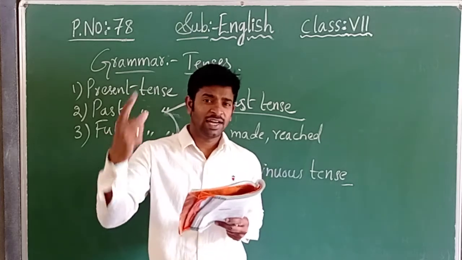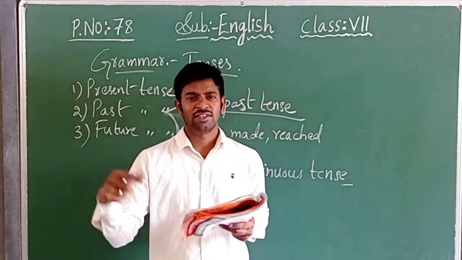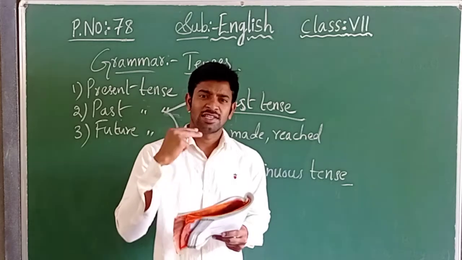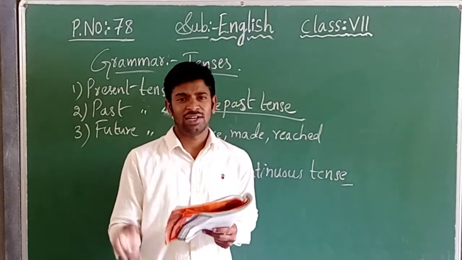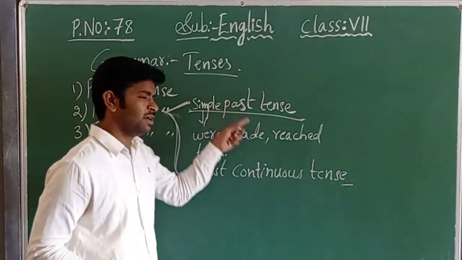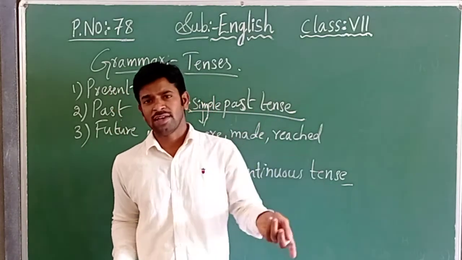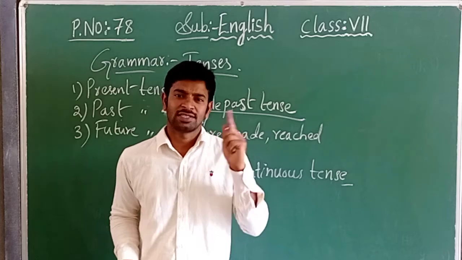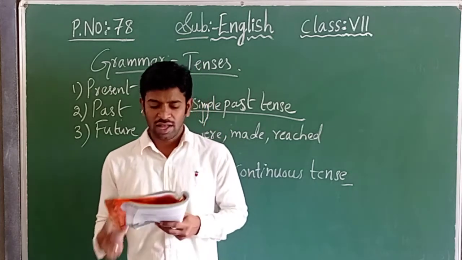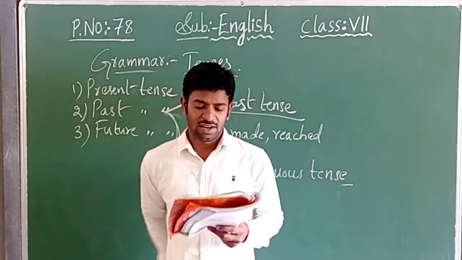The action which was started in the past and is still continuing is called the past continuous tense. Simple past tense is completed. Next, whatever action was done in the past and is still continuing is called the past continuous tense, children.